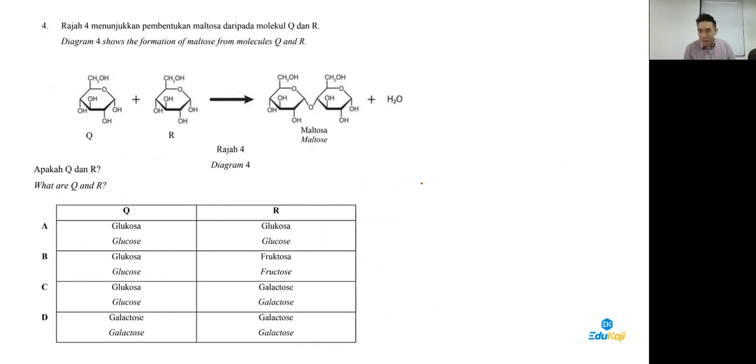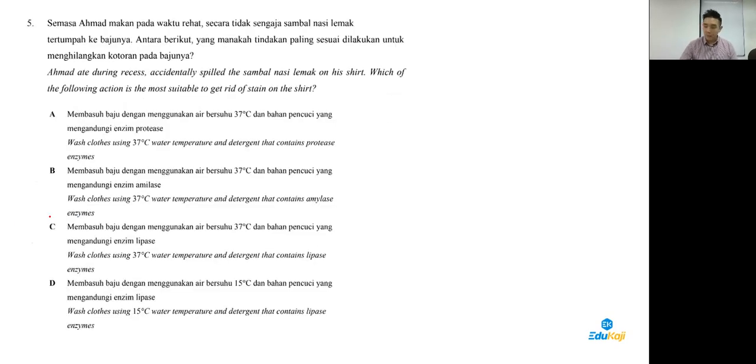Not easy, but very, very easy question. At your stage now, attempting state papers, there's nothing that can be easier than this, guys. So glucose form maltose. Glucose form maltose. So that is number 4, and now number 5.